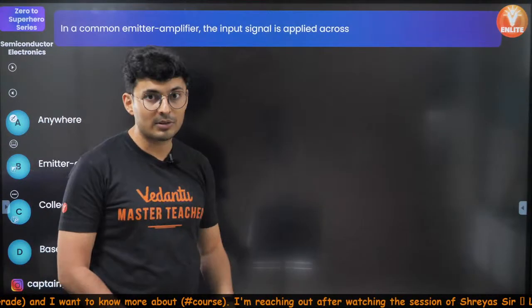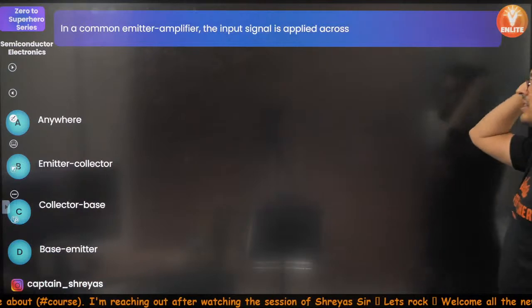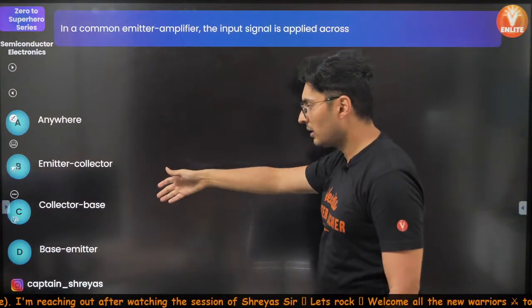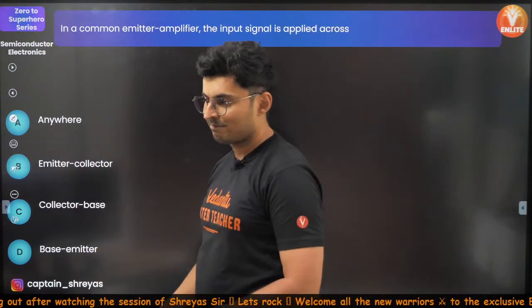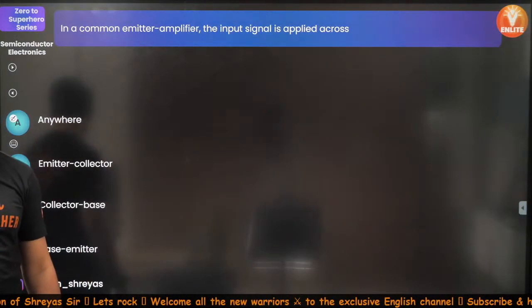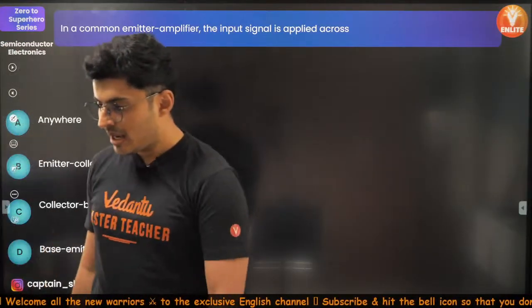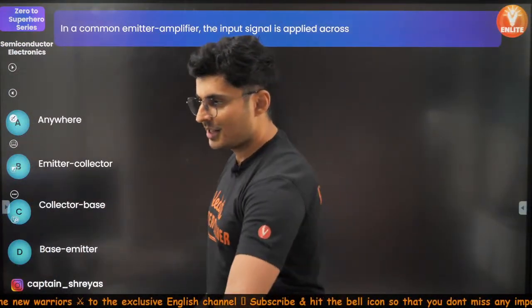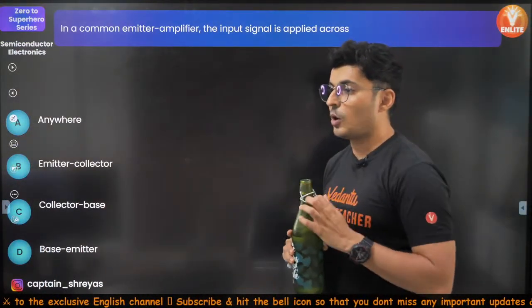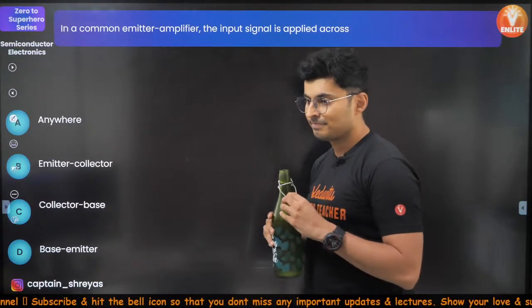I think we should start with some questions. In a common emitter amplifier, the input signal is applied across: emitter-collector, base-emitter? It is used to strengthen the weak signals. Perfecto, guys. So come on, answer this question. What is the common emitter? In a common emitter amplifier, the input signal is applied across.